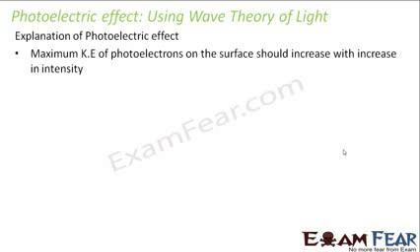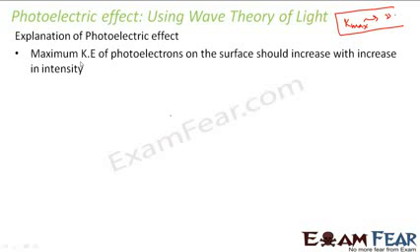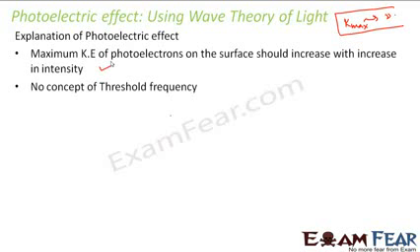But till now, the experimental behavior told that maximum kinetic energy depended on frequency and not intensity. But wave theory told that the maximum kinetic energy of the photoelectron should depend on intensity. By increasing the intensity, we can increase the electric and magnetic field. If electric and magnetic field increase, that means more energy should be absorbed by the photoelectrons. So the first thing which was explained by wave theory was not in accordance with what was experimentally observed.